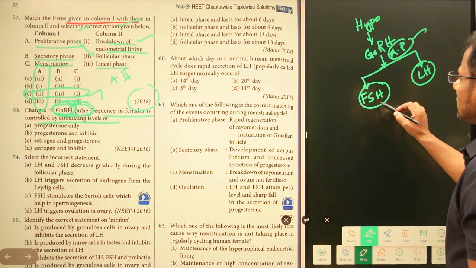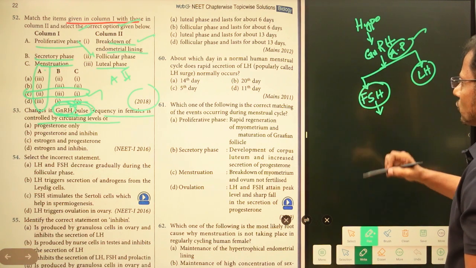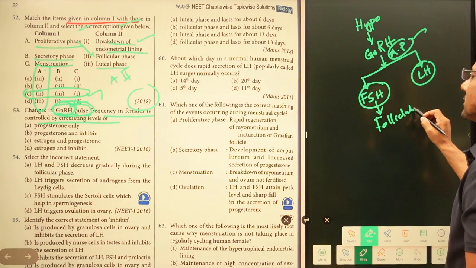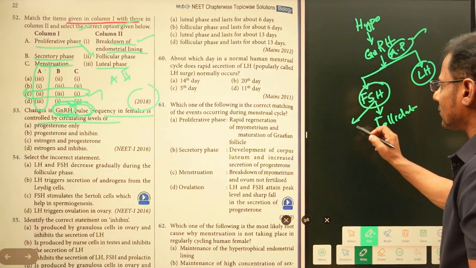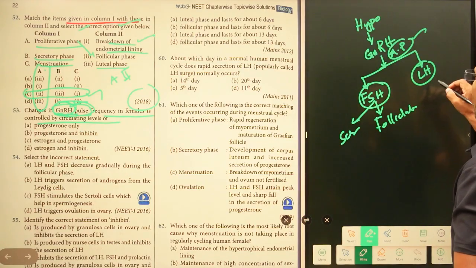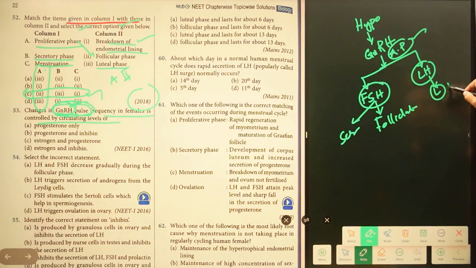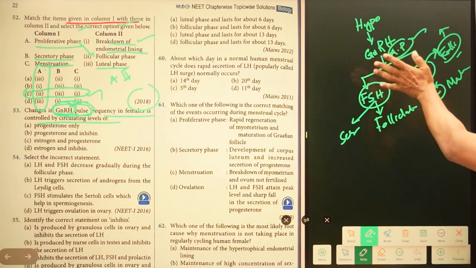Follicle stimulating hormone is going to act on follicles in case of females, and on Sertoli cells in case of males. Luteinizing hormone is going to act on Leydig cells in case of males, and on Graafian follicles in females in order to release the ovum from the Graafian follicle. So this is the actual mechanism of the hormones.